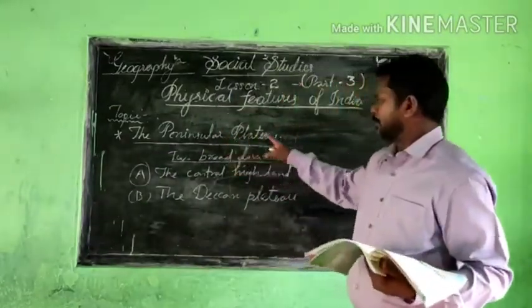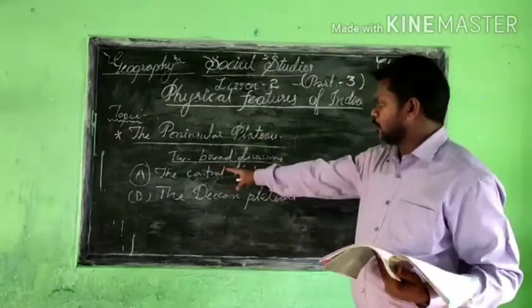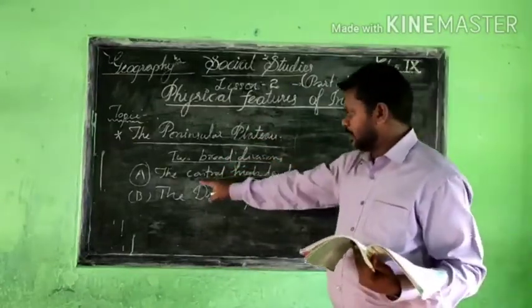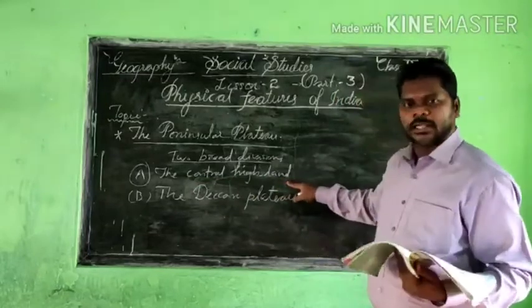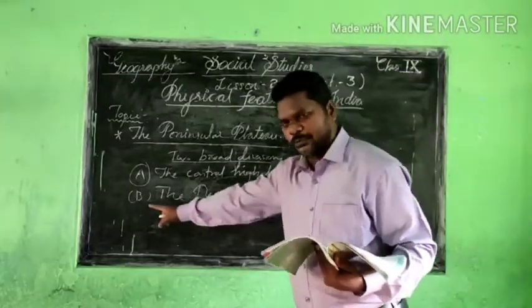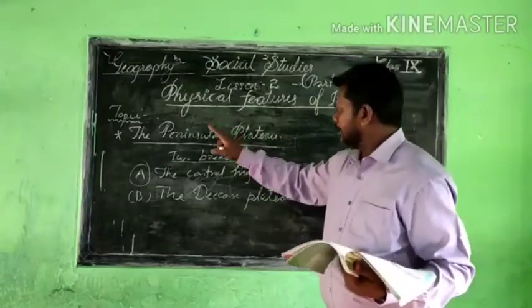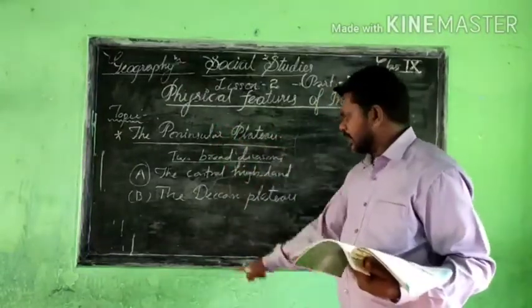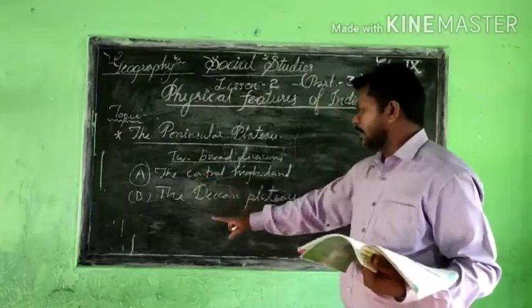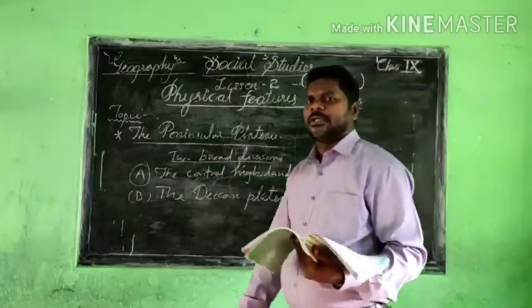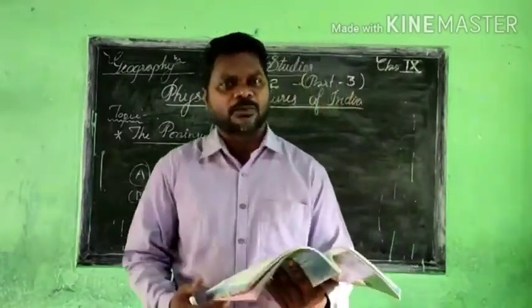The Peninsular Plateau has two broad divisions. First we understood the Central Highland and its location, and now we go to the second topic, the Deccan Plateau, because the Peninsular Plateau is divided into two broad divisions: the first the Central Highland, the second the Deccan Plateau.